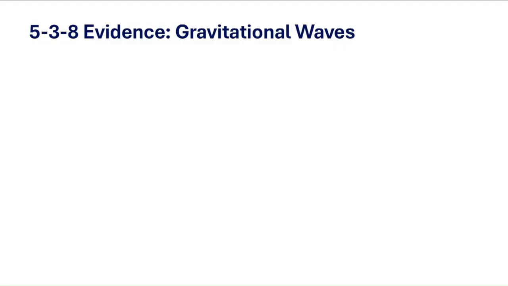Alright, now imagine throwing a stone into a pond. What happens? Ripples spread outward from the splash, right? So Einstein said something similar happens when massive objects in space move violently. They send ripples through space-time itself. And these ripples are called gravitational waves.